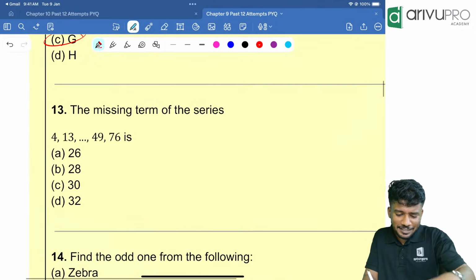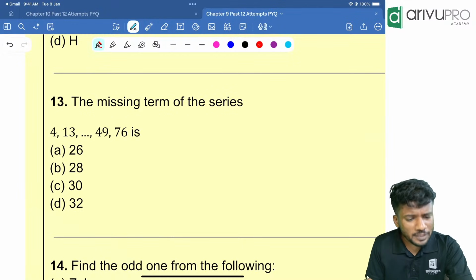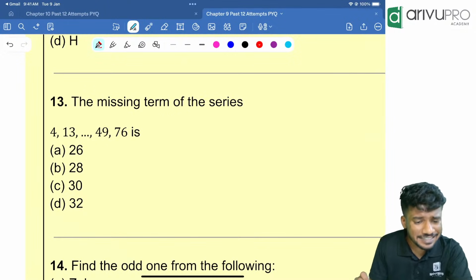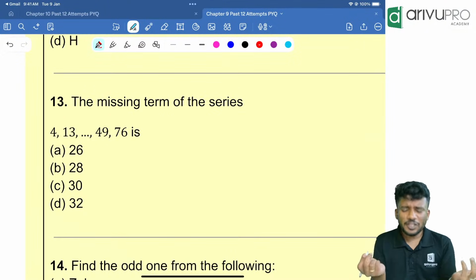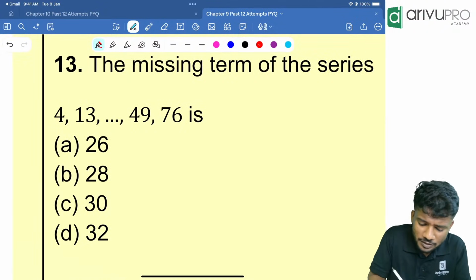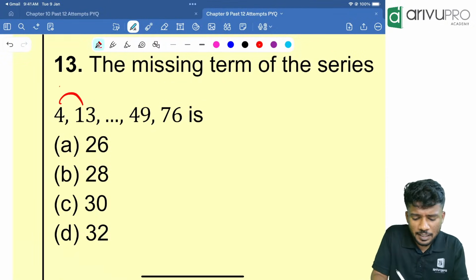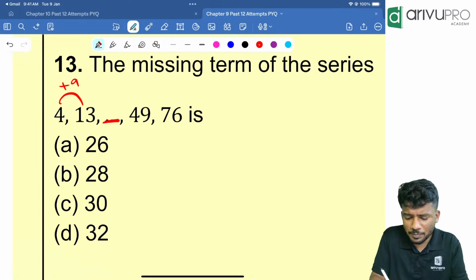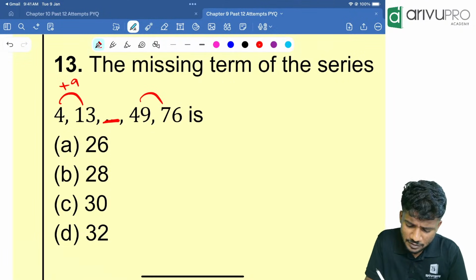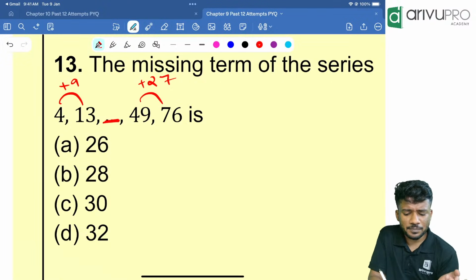Very easy. Next question, very easy question. The missing term of the series 4, 13, then what is given down? Dash, 49 and 76 is how much is the question. People, whenever you are feeling like I am clueless, what will you do? You will write the corresponding common difference. So difference is how much down? 13 minus 4 is how much? 9. Plus 9, some number will be there. Let it be there. Then here 49 and 76 is how much down? That is 27. Now if you look here, it is coming in terms of some tables of 9.